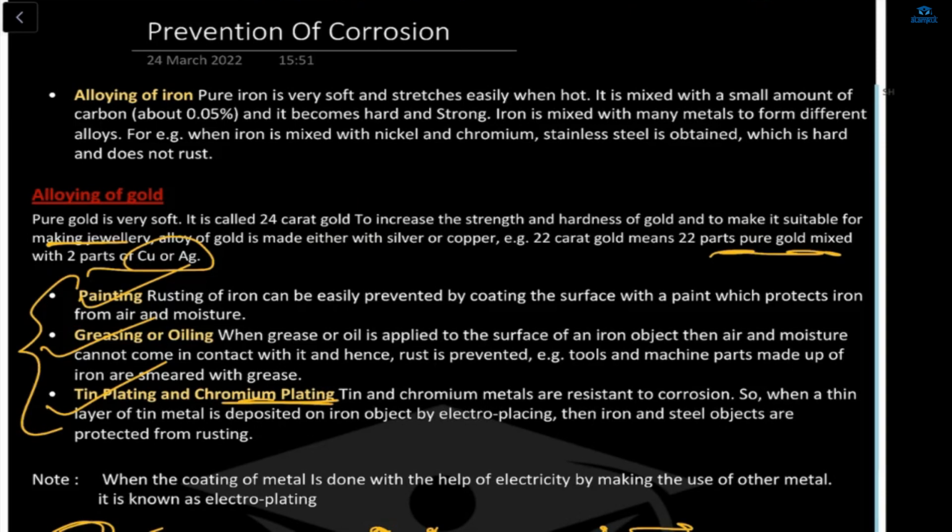Pure iron is very soft, and when we add a small amount of carbon in it, it becomes very hard and strong. And iron is mixed with many metals to form different alloys. For example, iron is mixed with nickel, with chromium, with steel, which is very hard and does not rust, because alloying is the process which prevents the iron from corrosion.